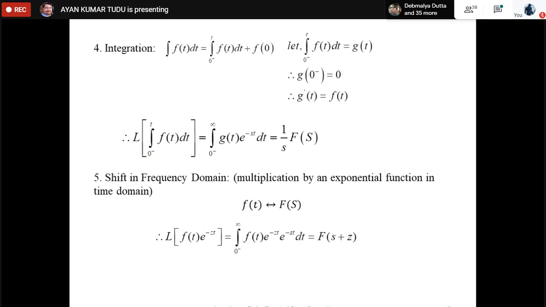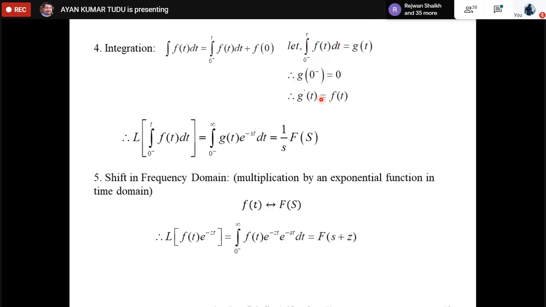The next in line is our integration property. Very important. As you can see from the figure, integration of the signal f(t) gives us the integral from 0 negative to t of f(t) dt plus f(0). This f(0) is the initial value of the integral. So let the integral from 0 negative to t of f(t) dt equal g(t). So g(0 negative) is obviously 0, because the integral would be between the same limits, from 0 negative to 0 negative.